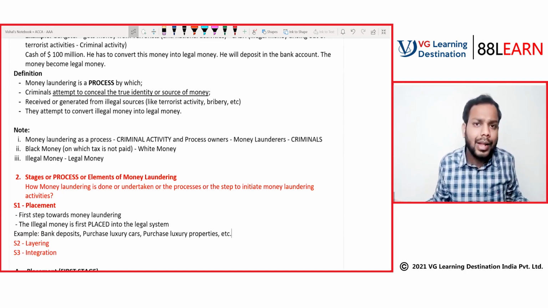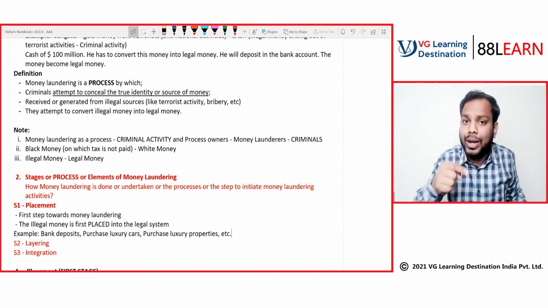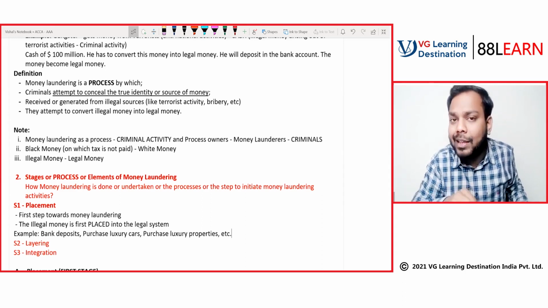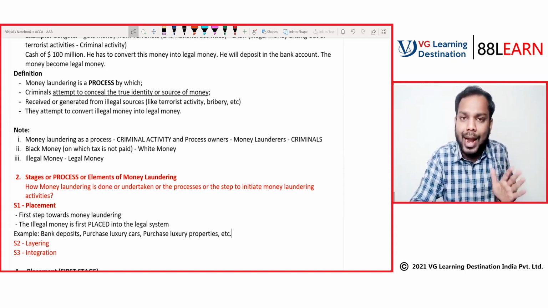No one can say that this is illegal property. You have paid the cash for that, right? But no one can identify from where that cash has come. Why? Because that cash is out of my hand now.